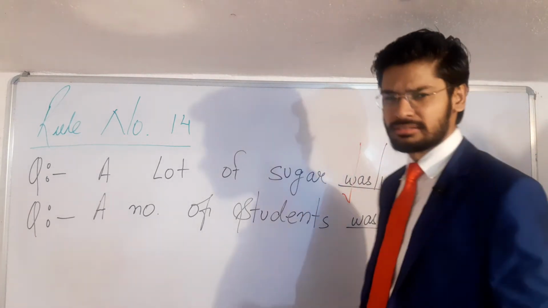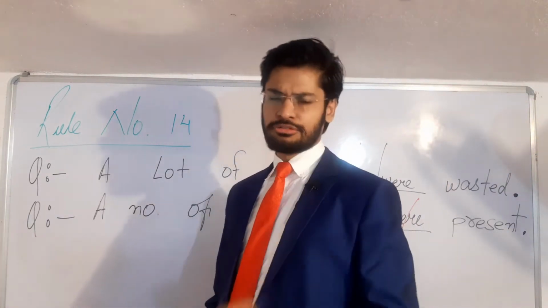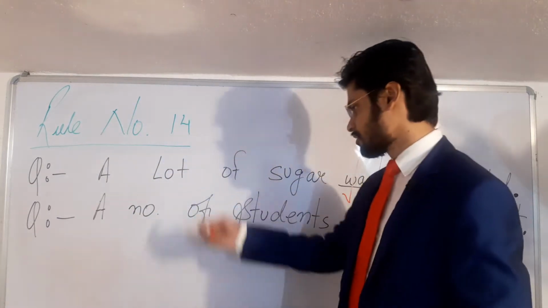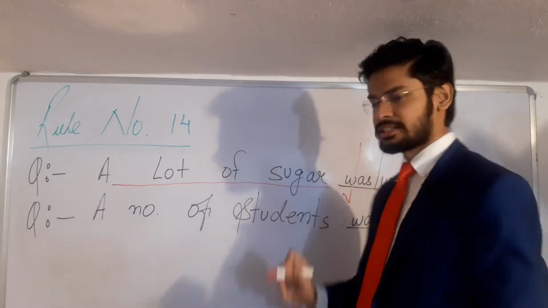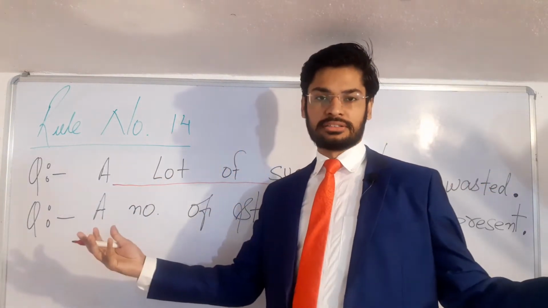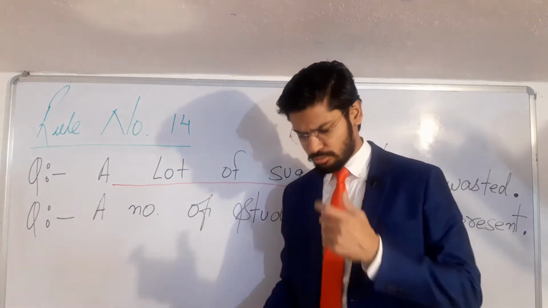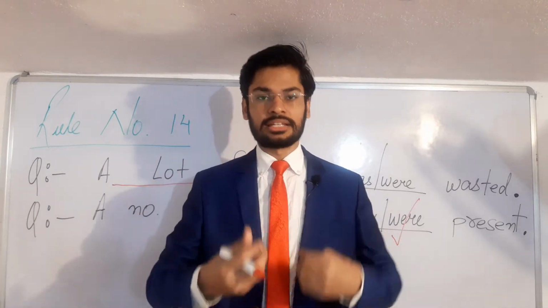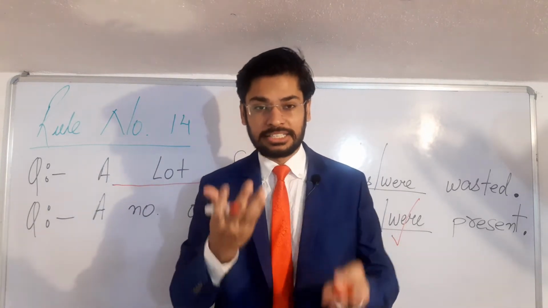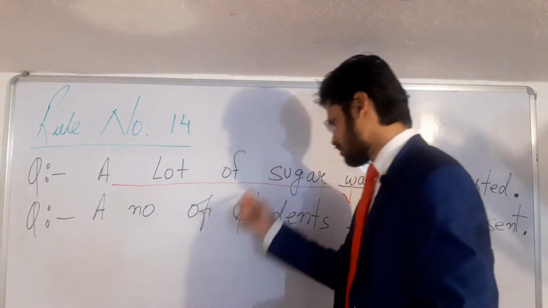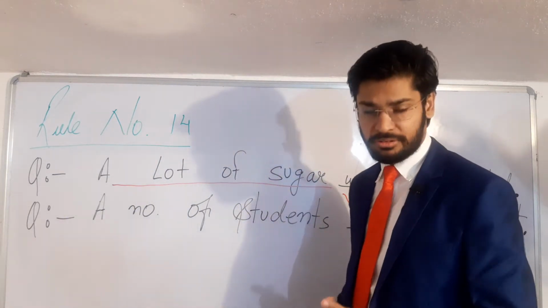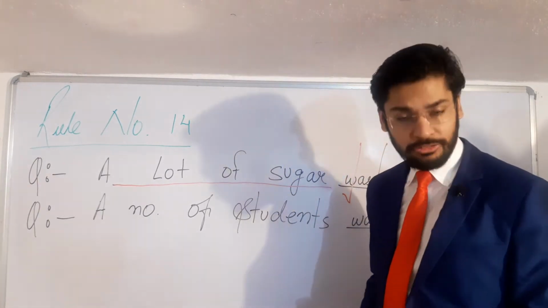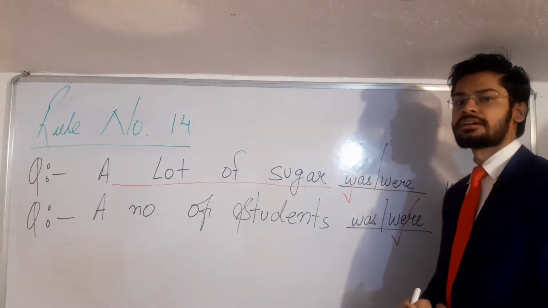Now, why so? The reason is quite simple. Many of you must be knowing the reason also. Rule number 14 says that if the subject is a quantitative one, what is quantitative? Those subjects which are mentioned in quantity, ऐसे subjects जिसे नापा या तौला जा सके. And here the subject is sugar, which is quantitative obviously. So for quantitative subject, the correct verb will always be singular. So the correct answer is was.